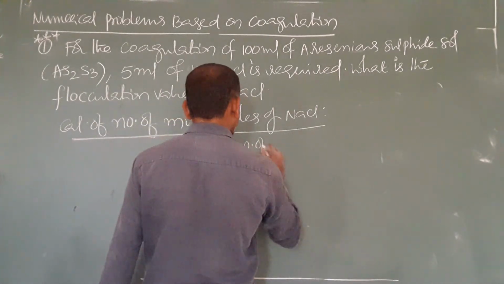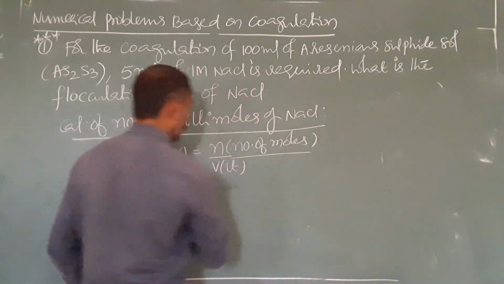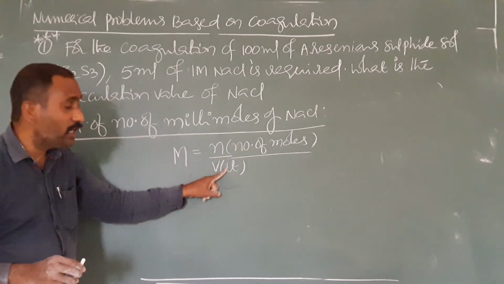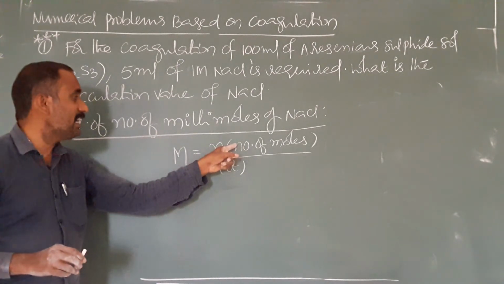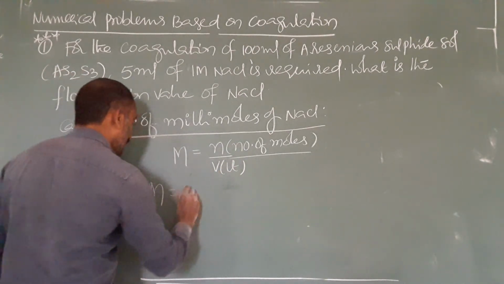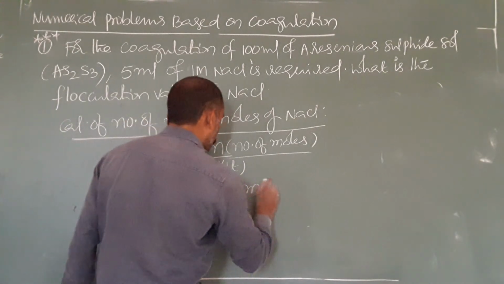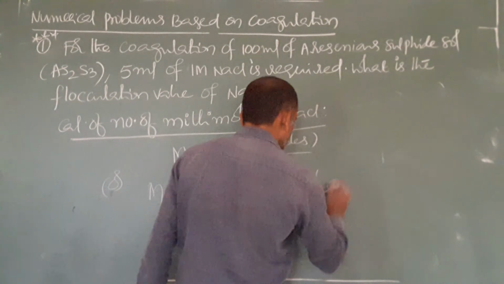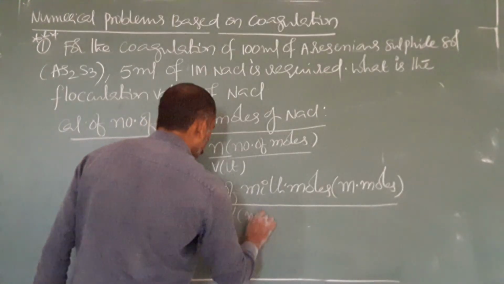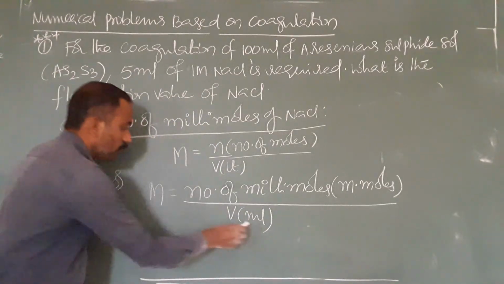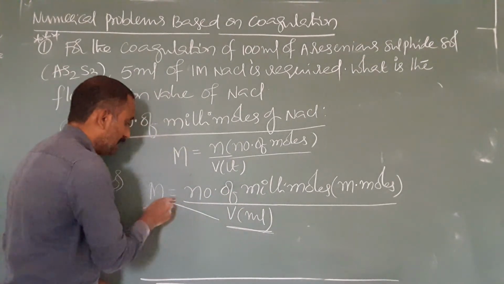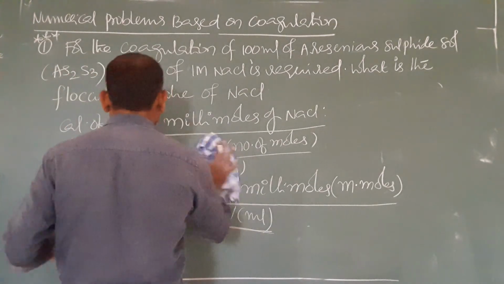N stands for number of moles. If this is the basic formula, instead of number of moles, if you are taking millimoles, then volume should be in milliliters. Numerator milli means denominator also milli. Or it can be rewritten as molarity M equals number of millimoles by volume in ml. Now in the data, volume is given in ml and molarity is given. Hence, number of millimoles, shortcut formula, cross multiplication.